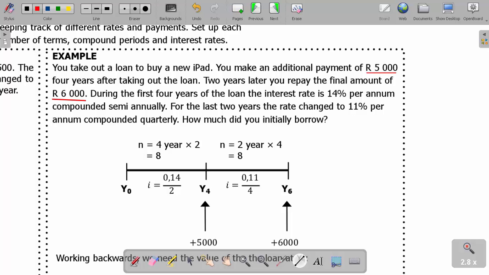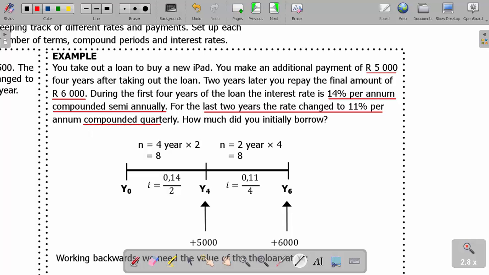Now they say during the first 4 years of the loan, the interest rate is 14% per annum, compounded semi-annually. Then for the last 2 years, the rate changed to 11% per annum, compounded quarterly.